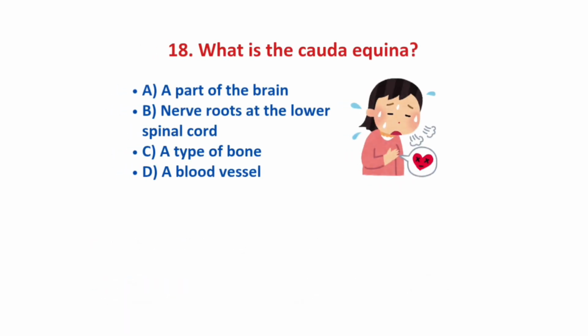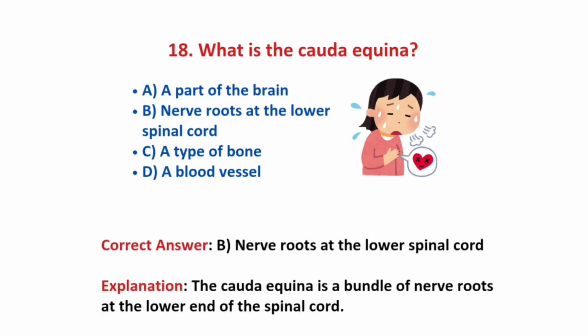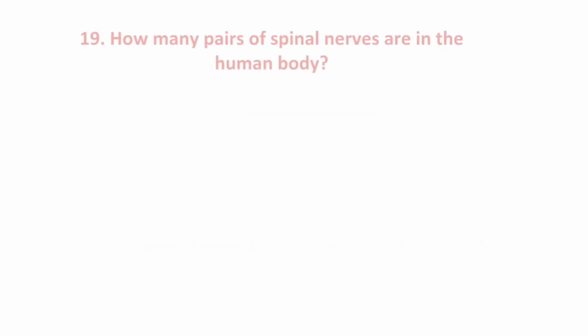Question number 18. What is the cauda equina? Options: a part of brain, nerve roots at the lower spinal cord, a type of bone, and a blood vessel. And the correct answer is nerve roots at the lower spinal cord. Cauda equina is a bundle of nerve roots at the lower end of spinal cord. So the correct answer is option B.